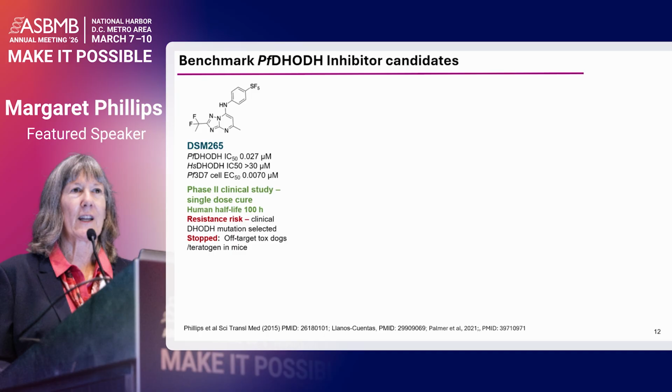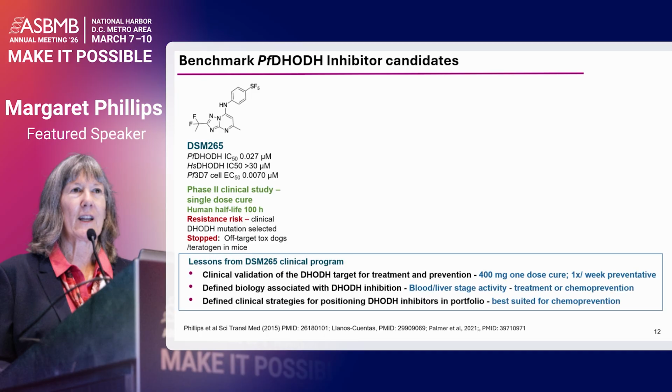So just to summarize the story about DSM-265, this was our clinical candidate that was in the clinics in Peru back in 2008 to 2010. We were able to go from that initial hit, DSM-1, to this compound, DSM-265, which is a potent antimalarial compound with an IC50 on the cells of about 7 nanomolar, fairly similar on the enzyme. This reached phase 2 clinical development. It demonstrated it was capable of a single-dose cure in falciparum patients in Peru.